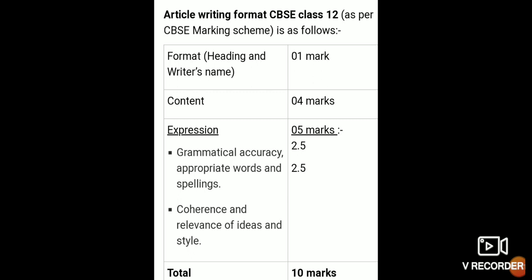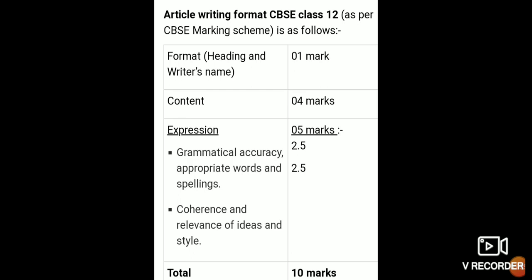Then content. 4 marks you will get for the content, that is, for the subject you are given. For writing an article, whatever subject you are getting, you have to mention it. Expression carries 5 marks, and these 5 marks are distributed as 2.5 and 2.5. 2.5 you will get for grammatical accuracy, appropriate words and spelling.